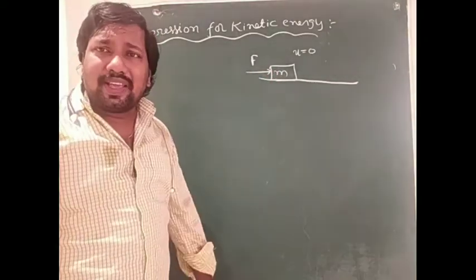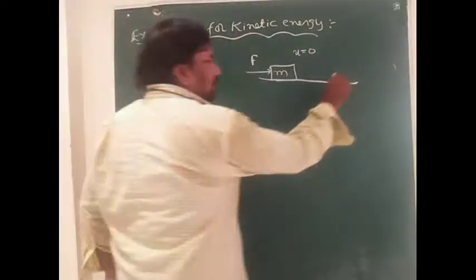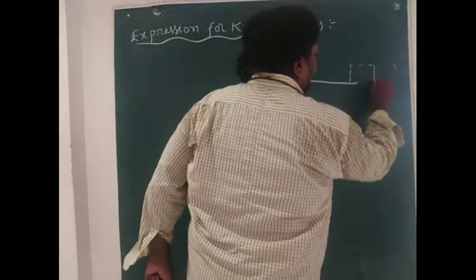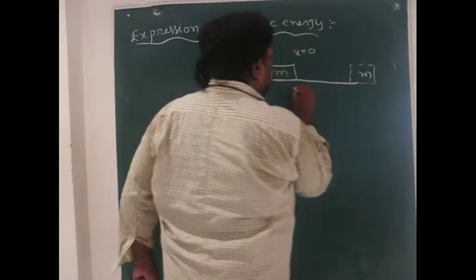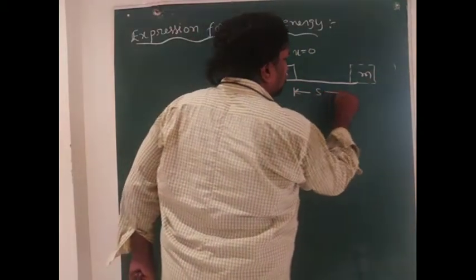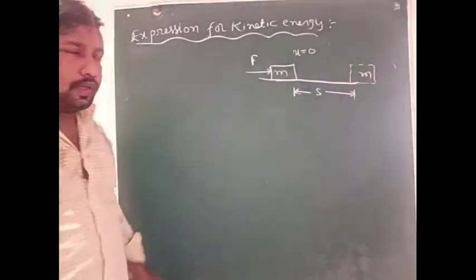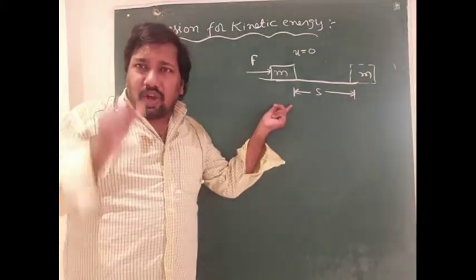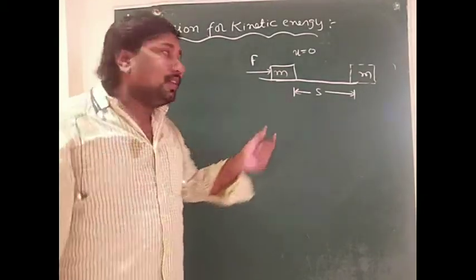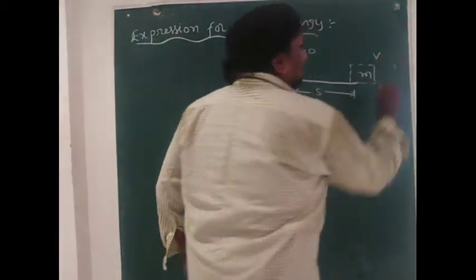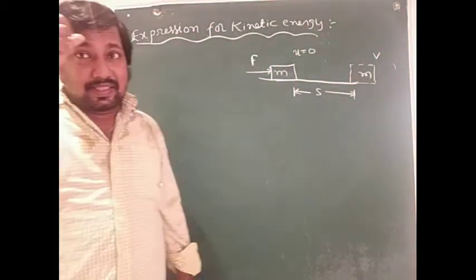Then the body is displaced some distance in the direction of the force, and the velocity of the body is v after displacement s.